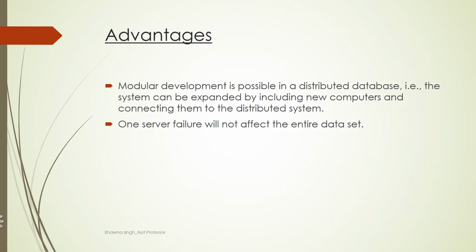Now we have certain advantages of distributed systems. The first one is that it helps us with modular development. Modular development means it is possible for us to add new computers or new sites and connect them to the distributed system. The second one is that one server failure will not affect the entire data set. That means if the database of one site is lost or one server fails, it does not bring the entire system to crash. So these are the advantages of distributed database.